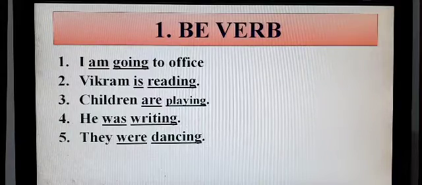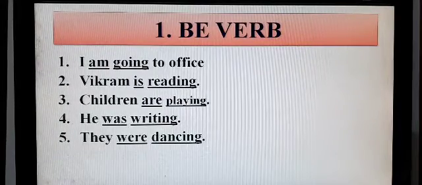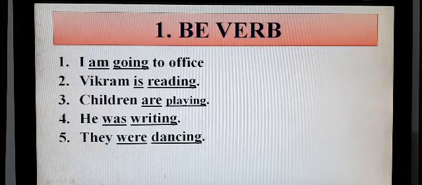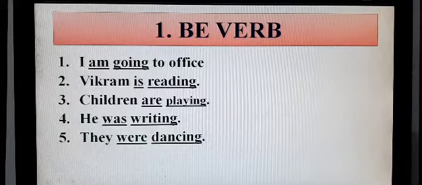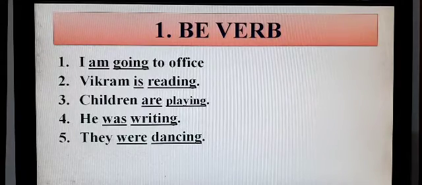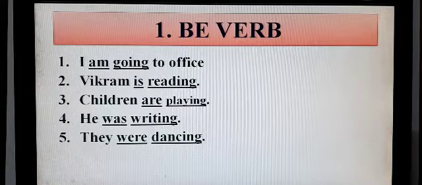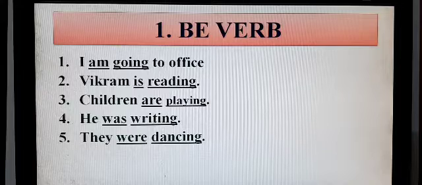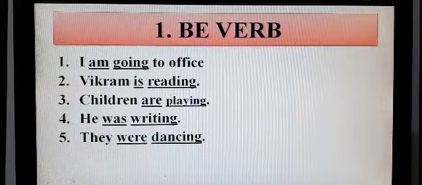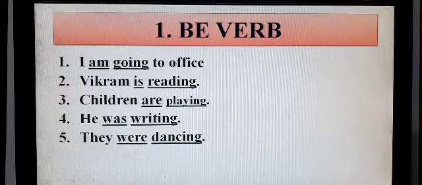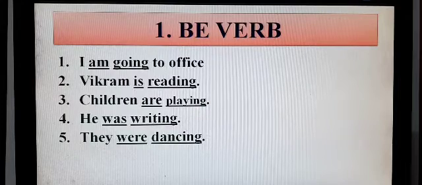Let's see be verb first of all. If I say I am going to office, here the main verb is going. Then what is this word am? This is also a verb, but here this is an example of auxiliary verb. If I say Vikram is reading, here reading is an action verb and this is the main verb. Now the word is here is the example of auxiliary verb.